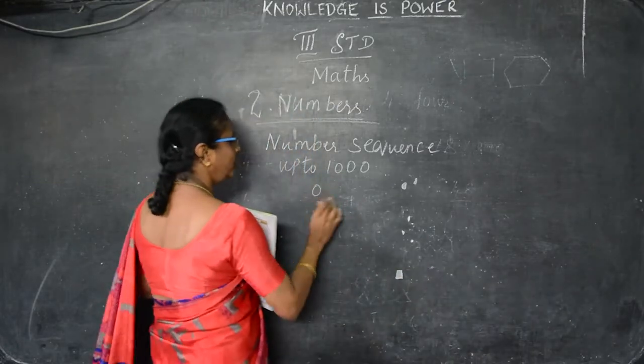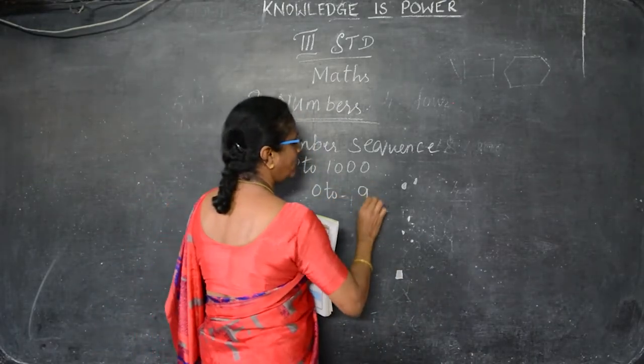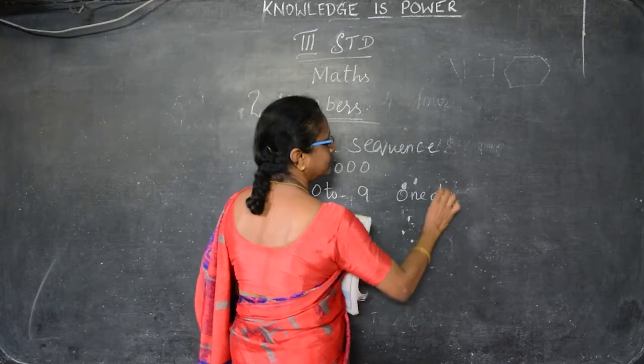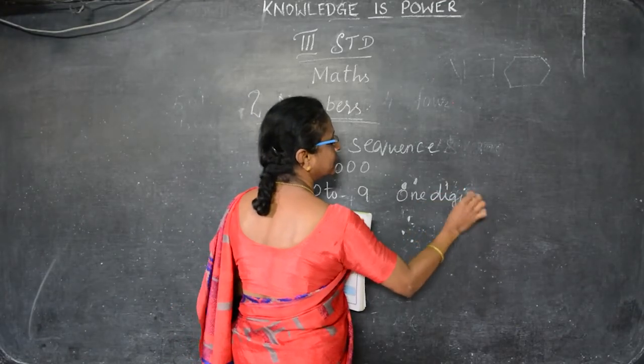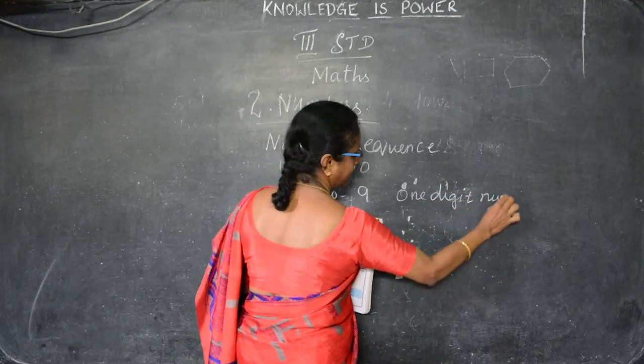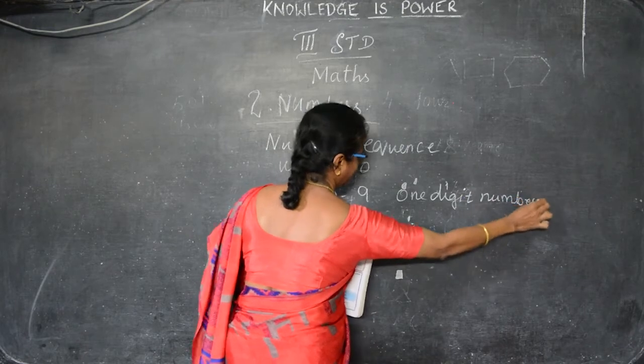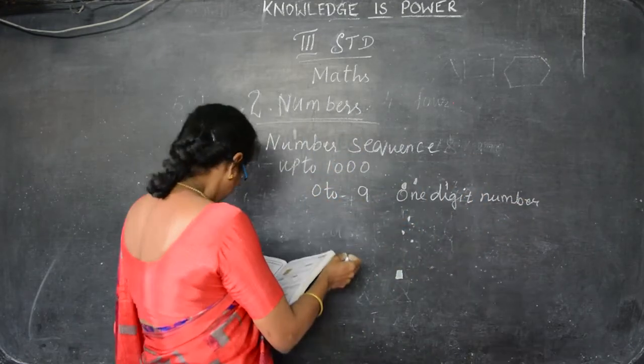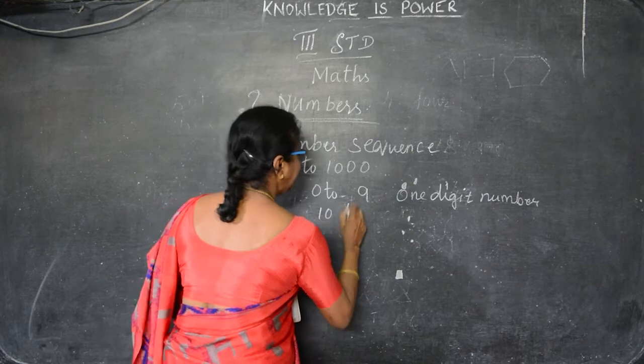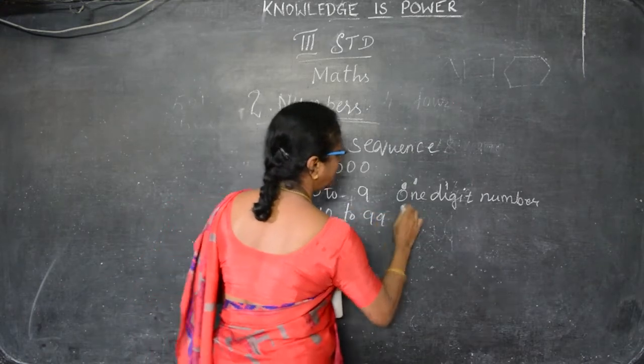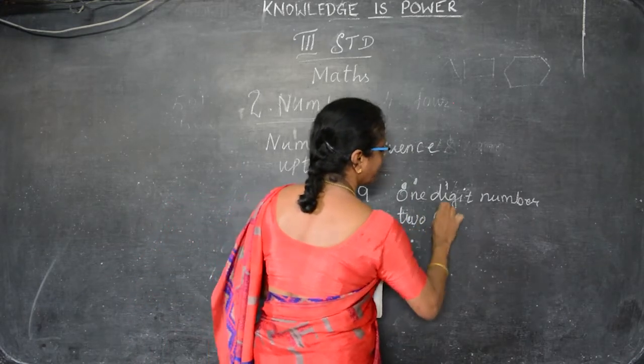So 0 to 9 is the one digit number. And then 10 to 99, those are the two digit numbers.